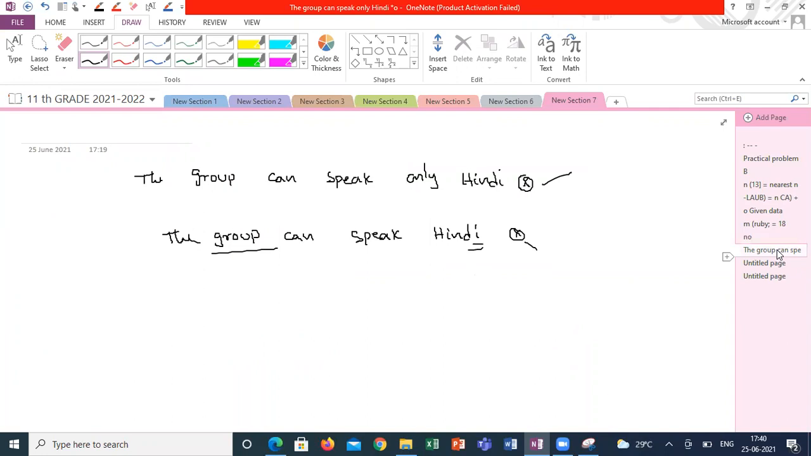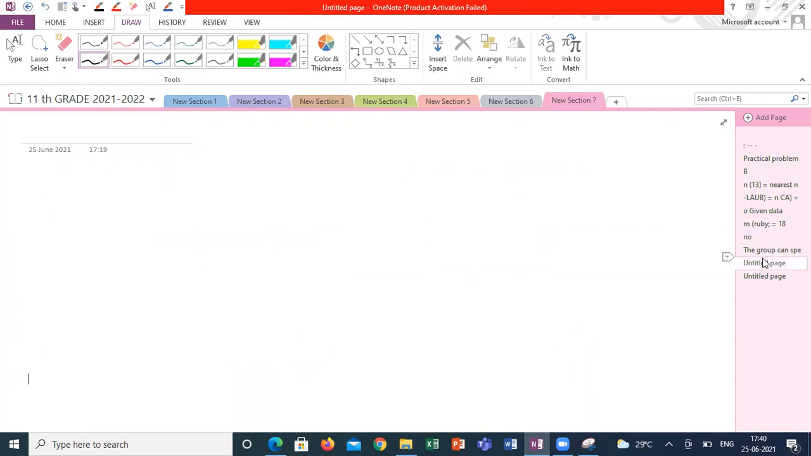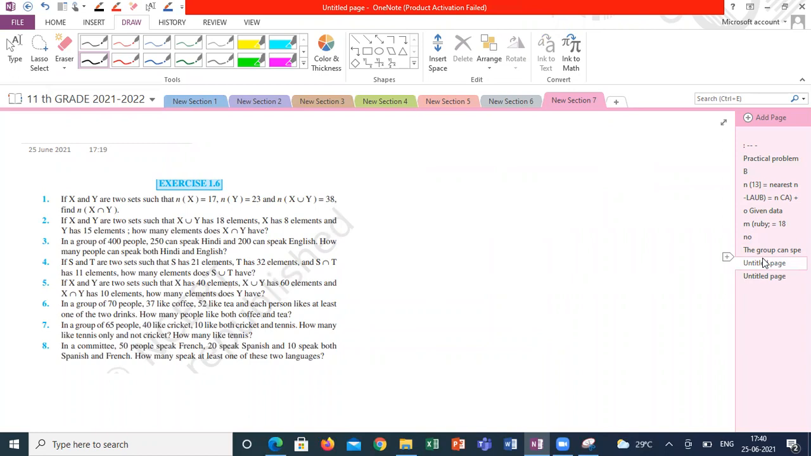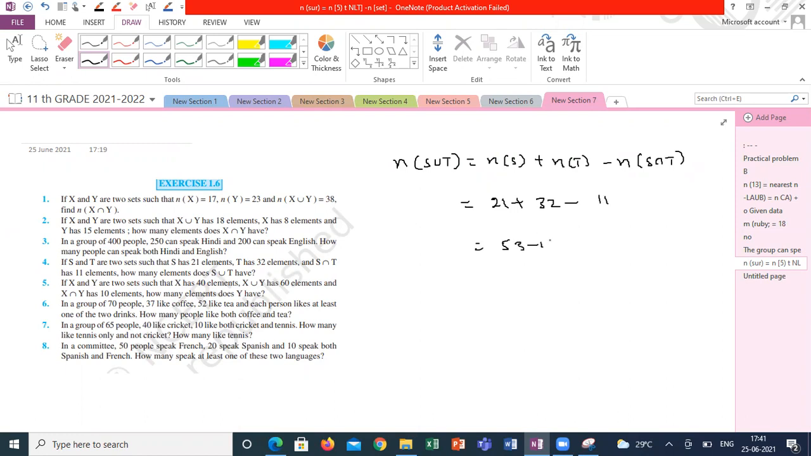So next one is the fourth question. S and T are two sets such that S has 21 elements, T has 32 elements. So S intersection T has 11 elements. So S union T is, it's a straight question, correct? S union T is n of S plus n of T minus n of S intersection T. 21 plus 32, 53 minus 11. 42, sir. Yes, 42.